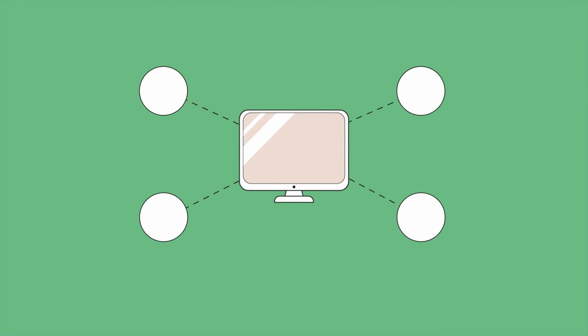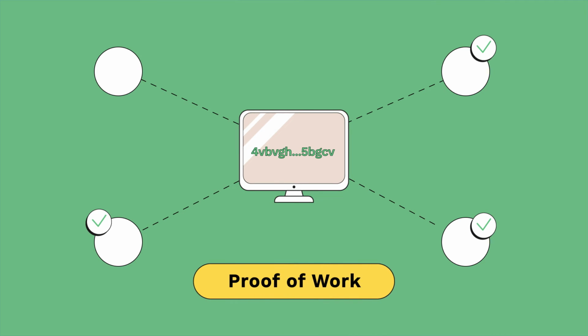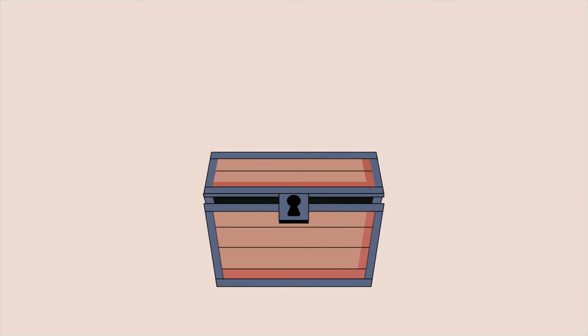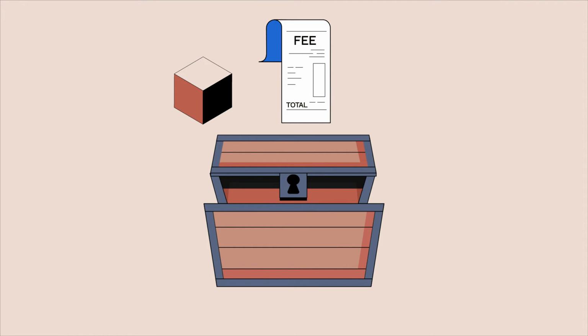When a node solves a puzzle, all other nodes check the hash generated, and the majority agree it matches the original data, proving the node indeed solved the puzzle. This is why Bitcoin's consensus algorithm is referred to as proof of work. The reward for solving a puzzle? The right to enter a new block of information into the blockchain, the fees generated by the transactions entered into the block, and an amount of new Bitcoin generated by the block.